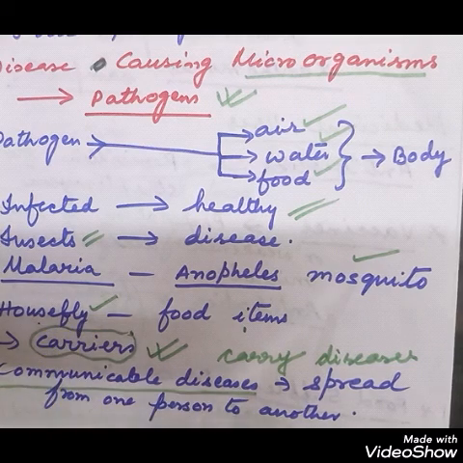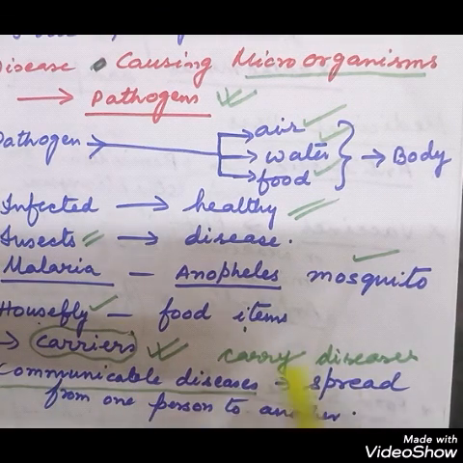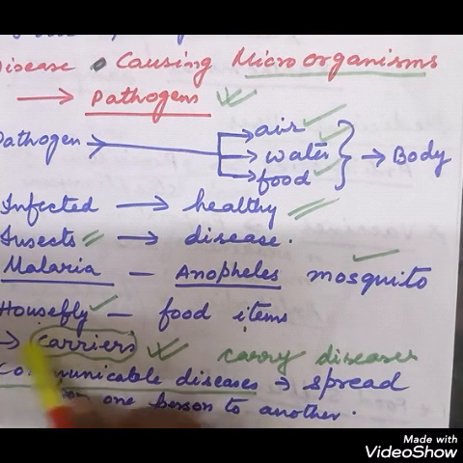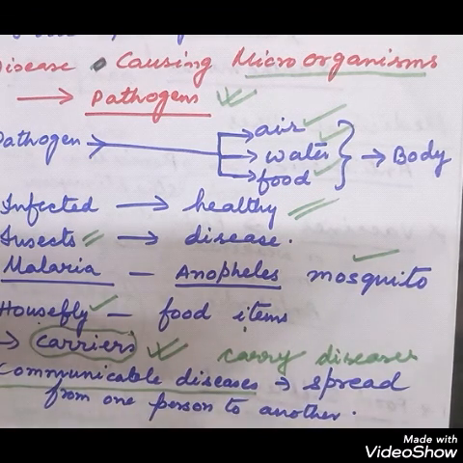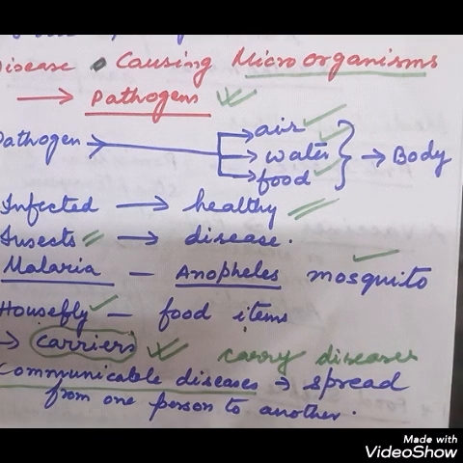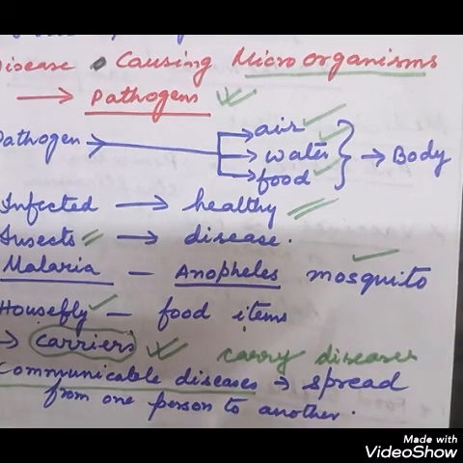So the insects will act as carriers. They can carry the disease, and those diseases which can be spread from one person to another are called as communicable diseases, like malaria, cholera, typhoid, tuberculosis, ringworm, common cold, poliomyelitis, chickenpox. So many examples are there for communicable diseases in human beings.